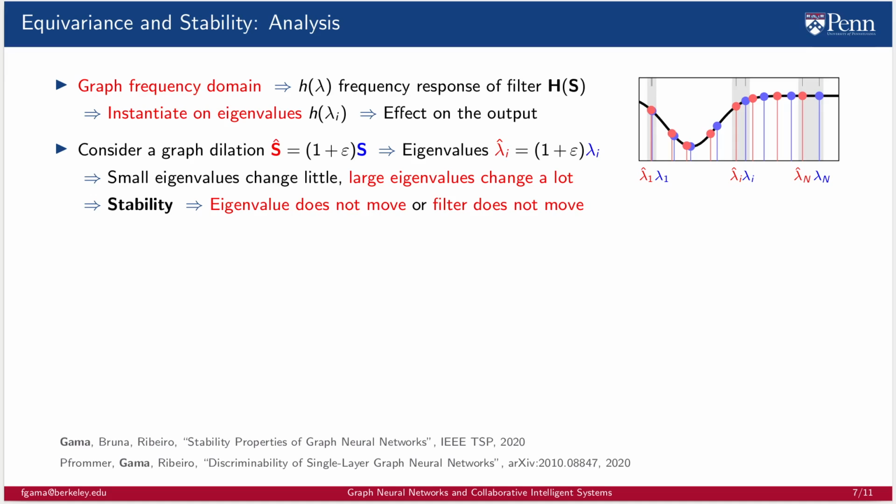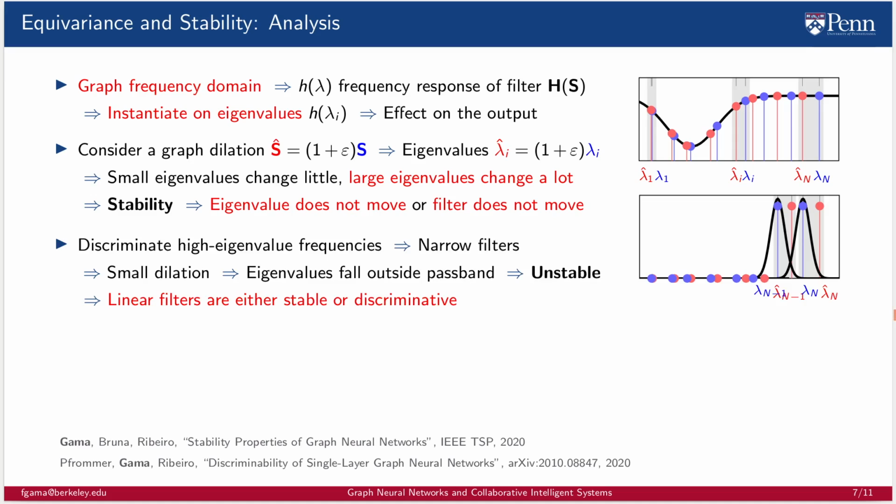Stability implies that either the eigenvalues do not move much, or the filter does not move much. When we want to discriminate high eigenvalue frequencies, we use narrow filters. The problem is that even a small dilation will cause large eigenvalues to fall outside of the passband, making the filters unstable. Thus, linear filters are either stable or discriminative, but cannot be both.